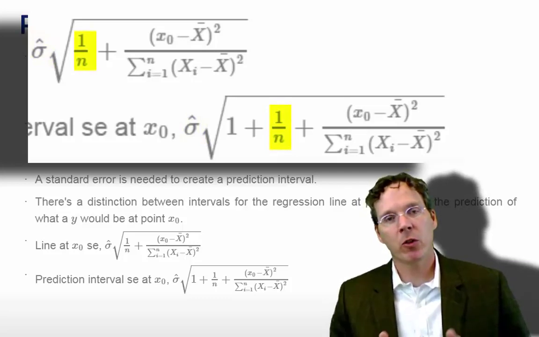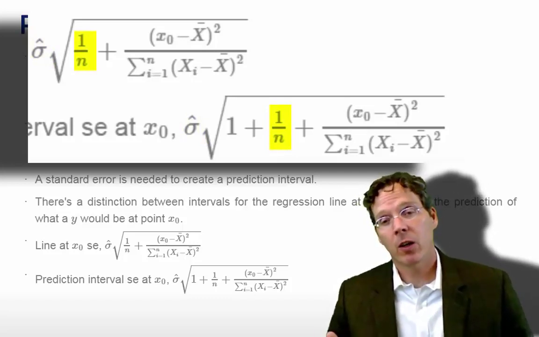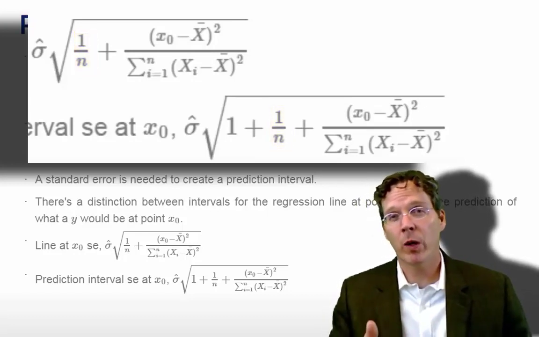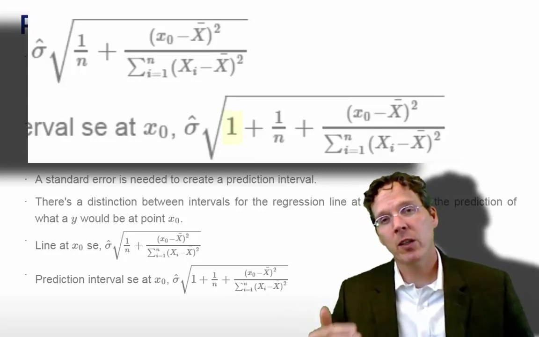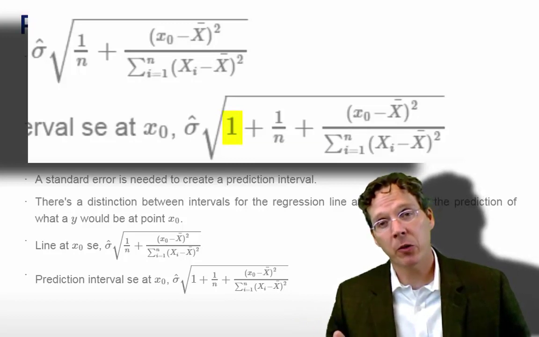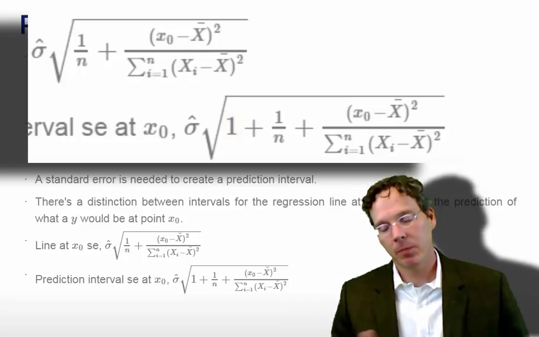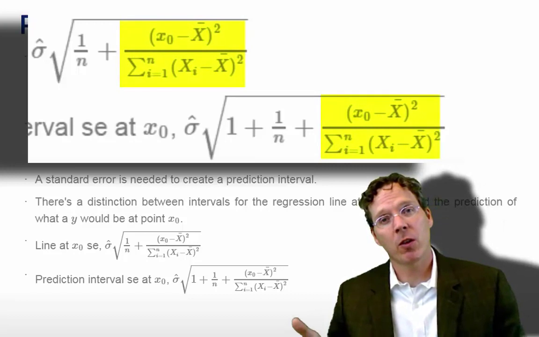And it makes sense that that would be involved in our prediction error. However, here we have this term 1 over n. Okay, that also kind of makes sense. Typically our standard errors decrease at some rate 1 over square root n, so a 1 over n in a square root seems kind of reasonable. If we're predicting a new y, then we have this added 1 out front, so we get a wider interval if we want to predict a new value at a specific point versus trying to predict what the regression line is at that point.